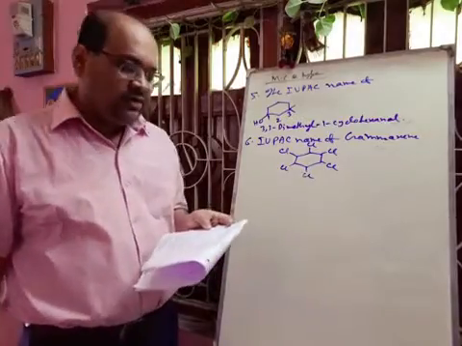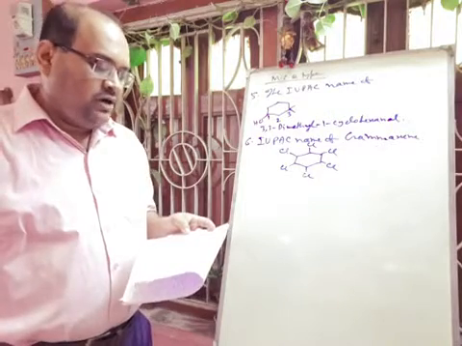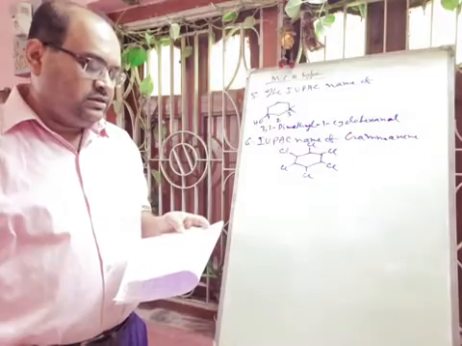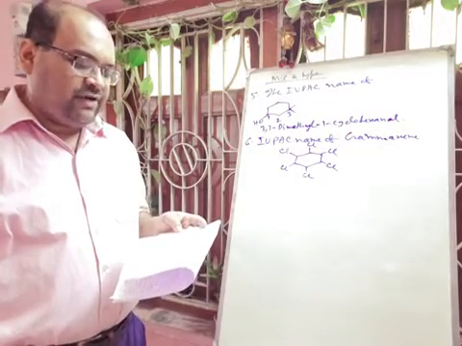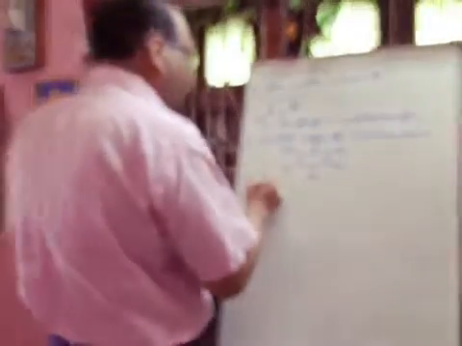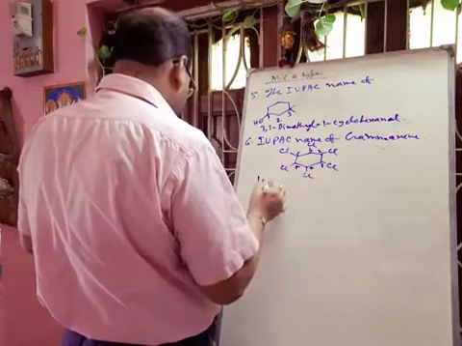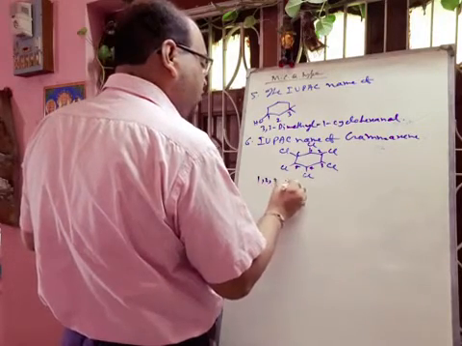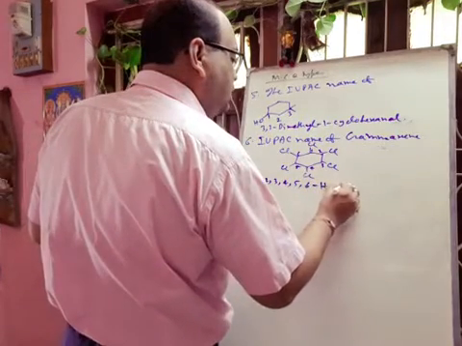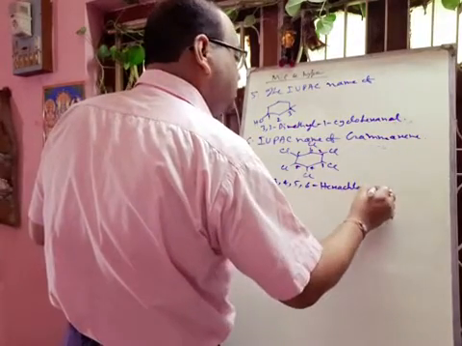Options are given: hexachlorobenzene, benzene hexachloride, 1,2,3,4,5,6 hexachlorocyclohexane, 1,3,3,4,5,5 hexachlorobenzene. Option C is the correct answer. It will be 1,2,3,4,5,6 hexachlorocyclohexane.